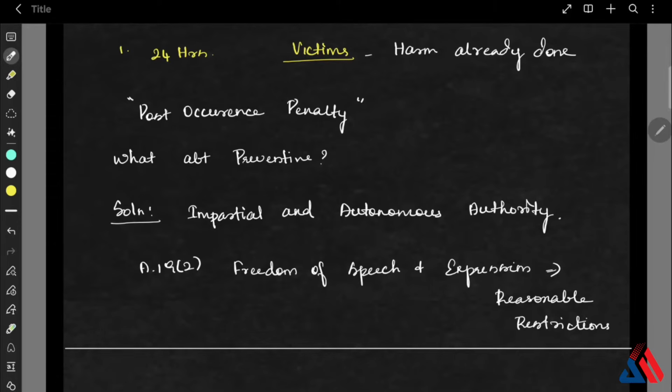That is, the CJI even suggested Aadhaar based age checks for access to adult content and a stricter responsibility for users when creating their own channels, because currently there is no accountability. And the court also added that the guidelines must not interfere with Article 19, which is guaranteeing freedom of speech and expression. So, the Supreme Court is asking for a balanced framework, one that preserves free speech but prevents irreversible harm caused by viral online content.